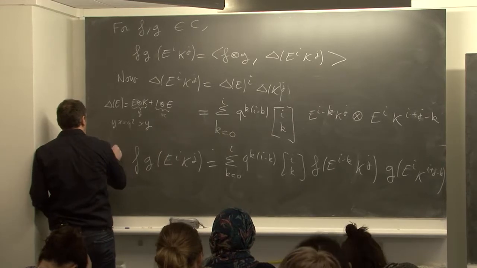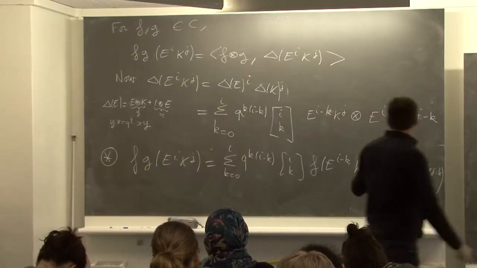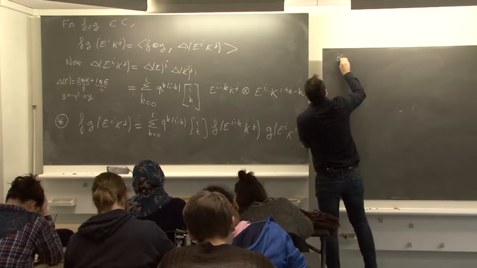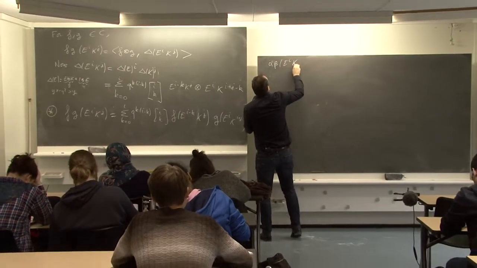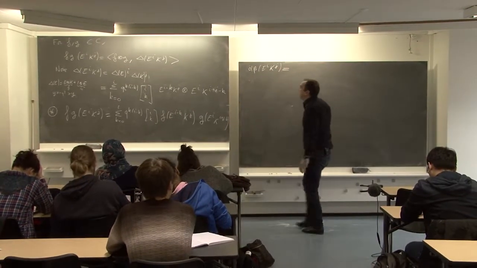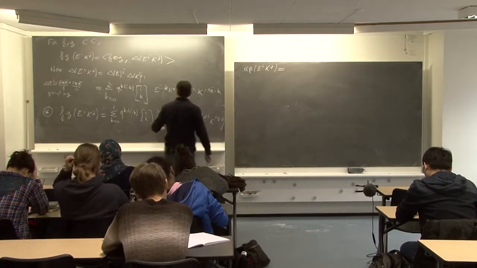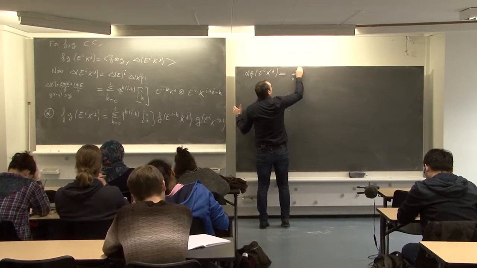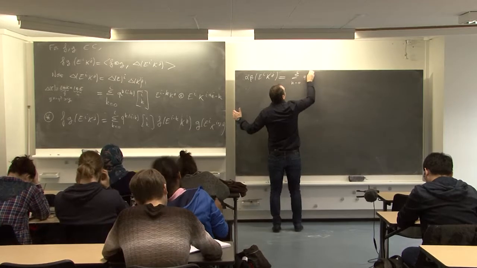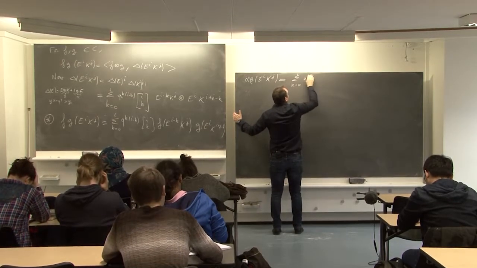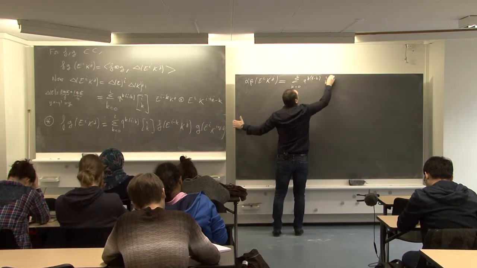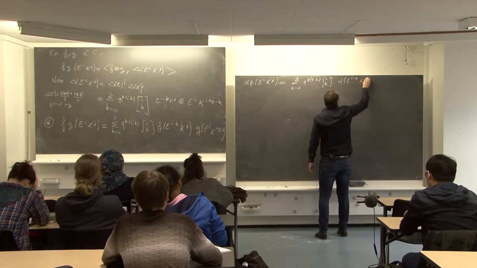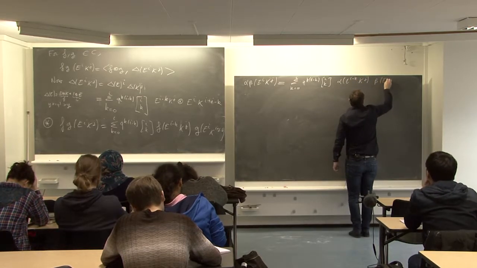I call this relation star. And so we will use this to determine alpha, beta, e^i K^g is equal to y. So here we put alpha. So it is the sum of q^{ik} e^{i-k} K^g... alpha e^{i-k} K^g, beta e^{..}.